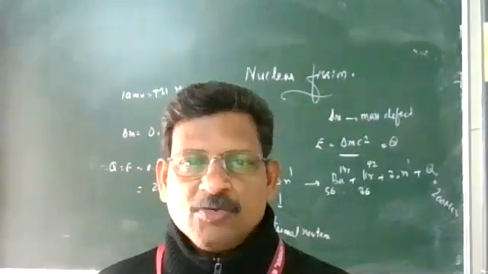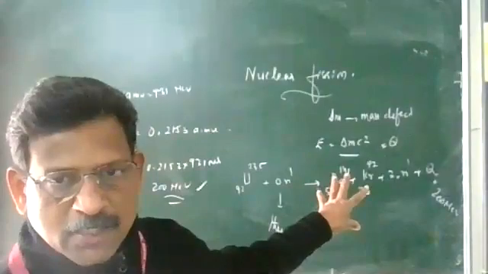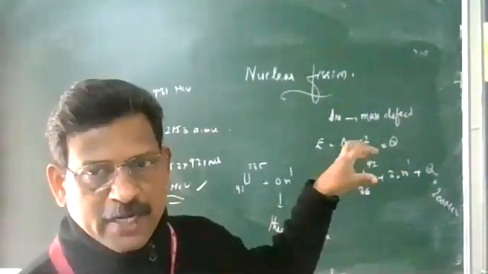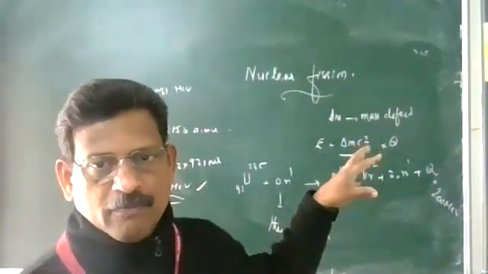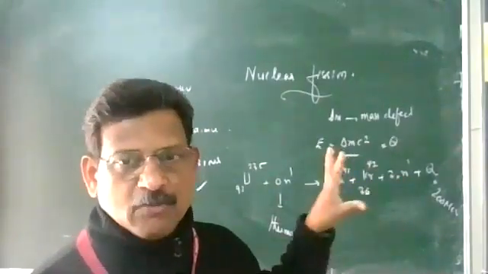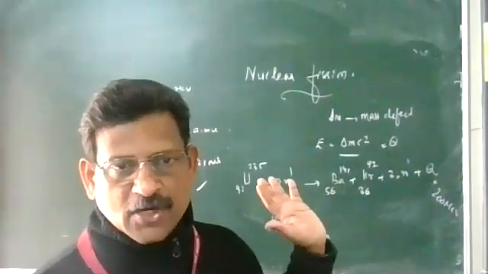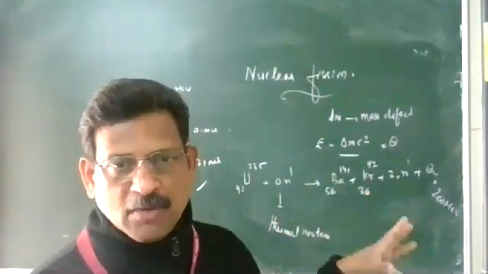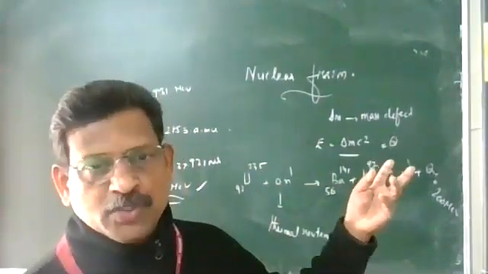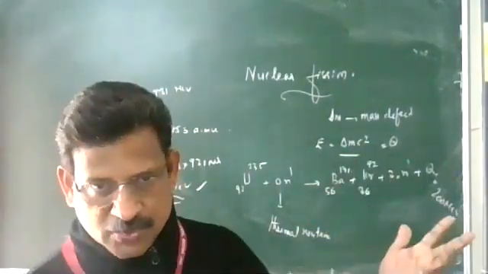Next, what is the meaning of chain reaction? Chain reaction means in a single fission, 3 neutrons are there. These are secondary neutrons, fast moving neutrons. If you slow them down with moderators, which we find in a reactor, the speed will be reduced. A fast moving neutron cannot cause a fission reaction. Only slow moving thermal neutrons can produce fission. And they can again cause fission reactions with 3 more uranium nuclei, and so that much energy is produced.